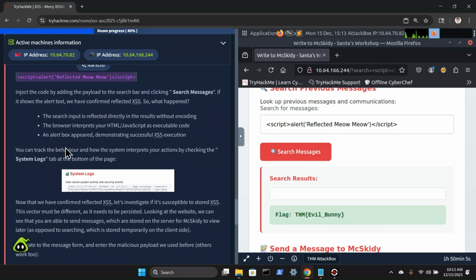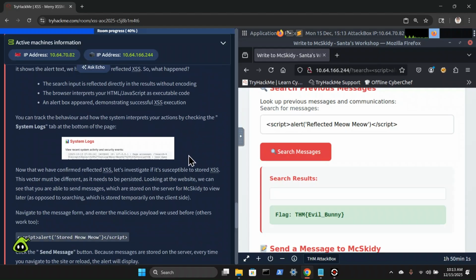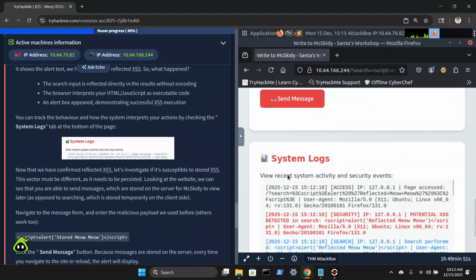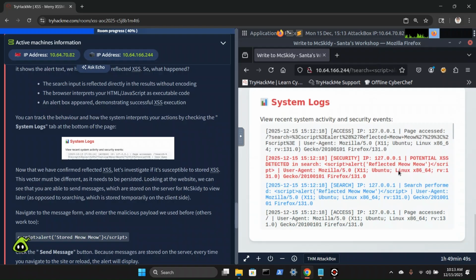And you can track the behavior and how the system interprets your actions by checking the System Logs tab at the bottom of the page. Let's copy that before we lose it. Actually, let's just grab that. And in the system logs, right here, we can see where we dropped in the reflected meow meow script.